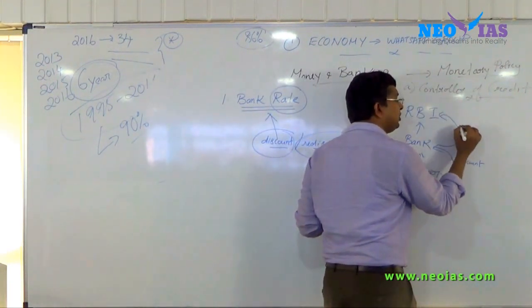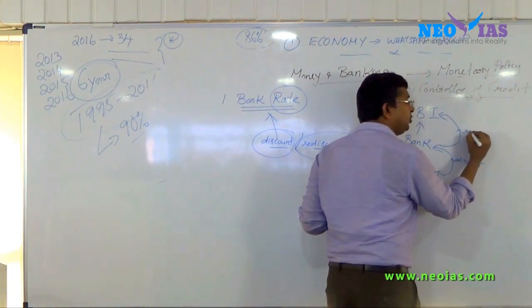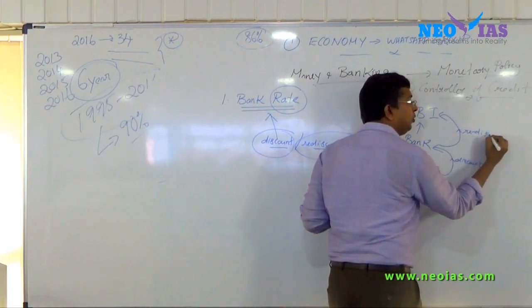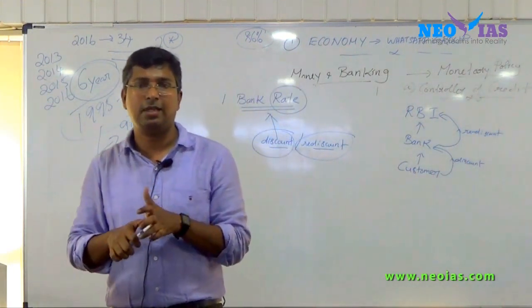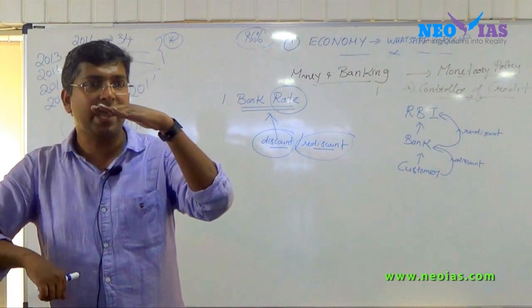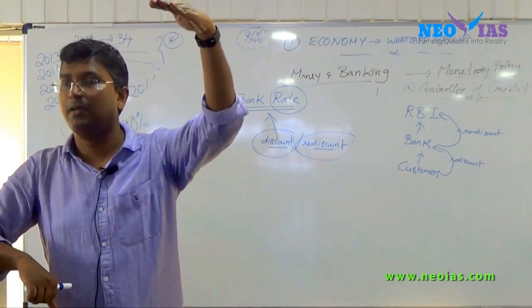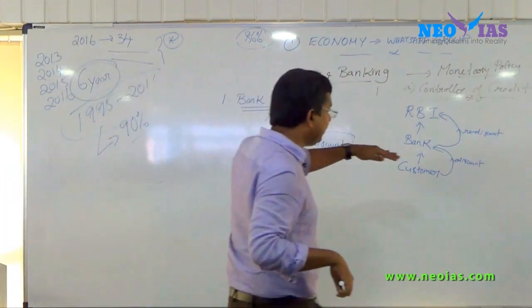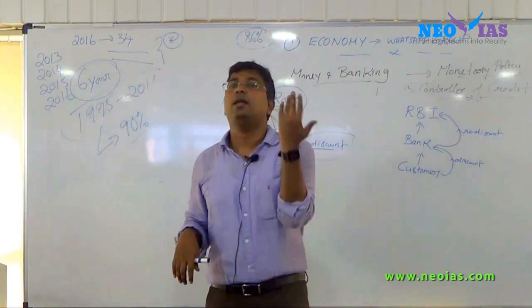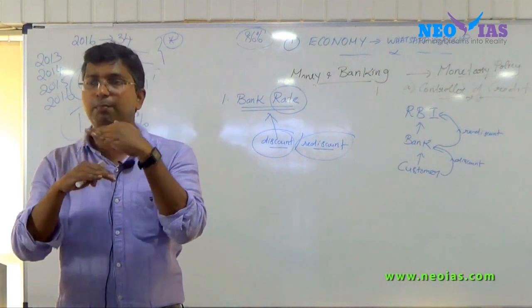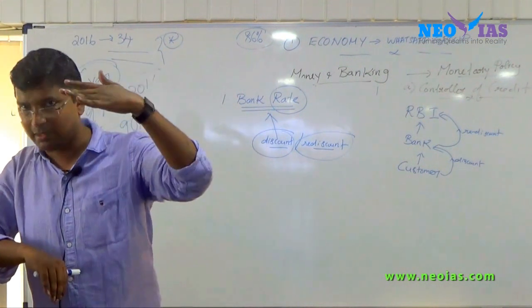So when you see the term rediscount, there will be no customer. It will be between the bank and the central bank. Now try to understand that the discounted bill, if it is again discounted, is called rediscount. So that happens between the bank and the central bank.